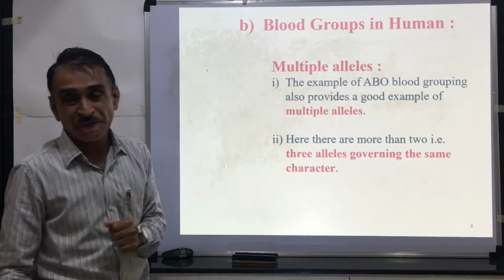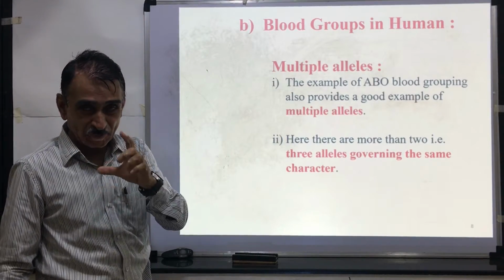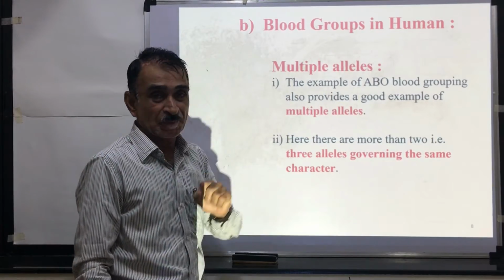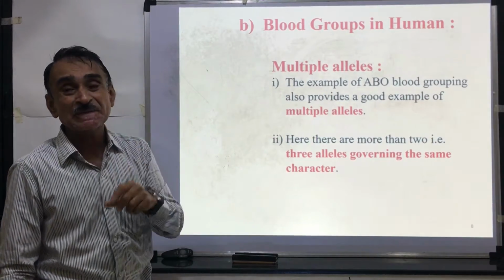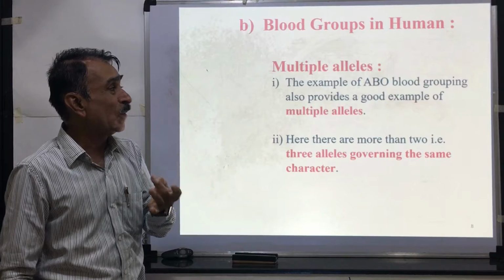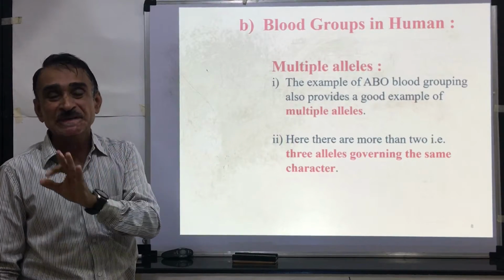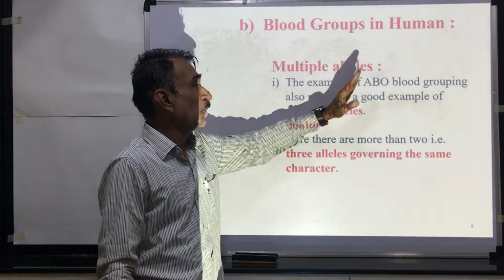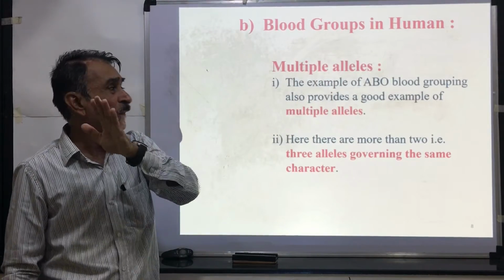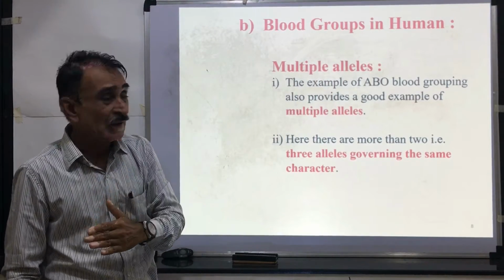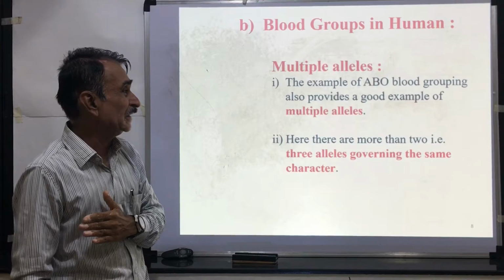This is blood groups in human beings. In human beings, different types of blood groups are known. A, B, O blood grouping. This is called the ABO blood grouping. A blood group, B blood group, AB blood group and O blood group. These are the 4 types of blood groups present in human beings.